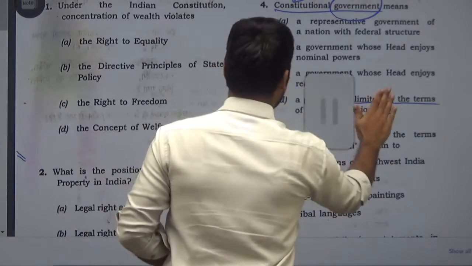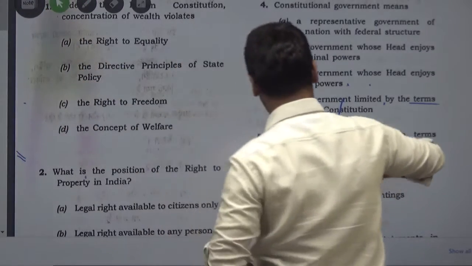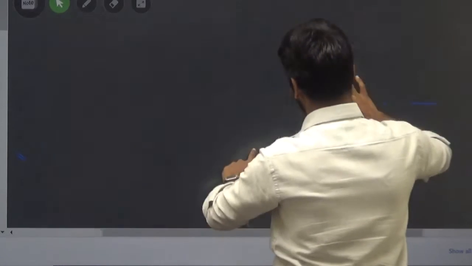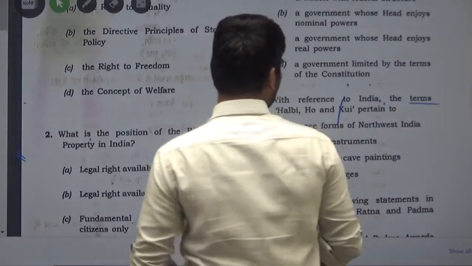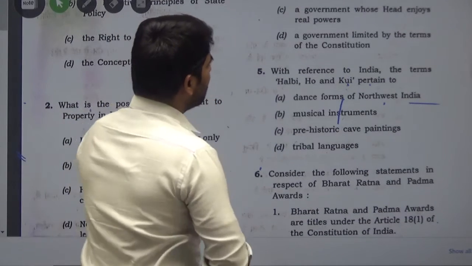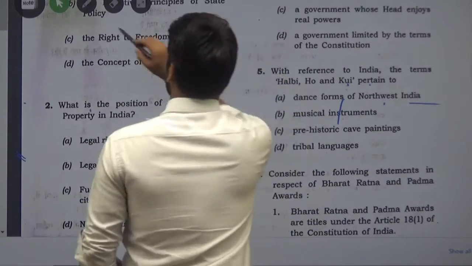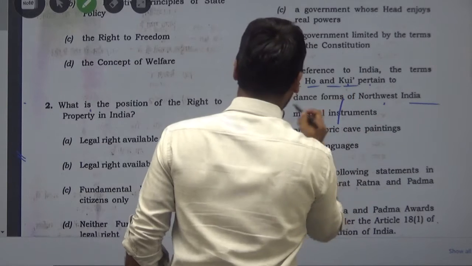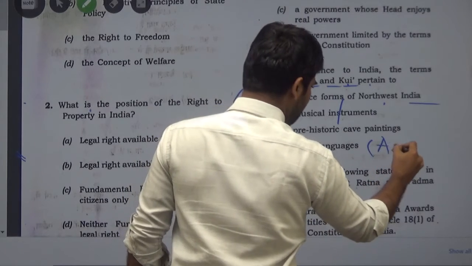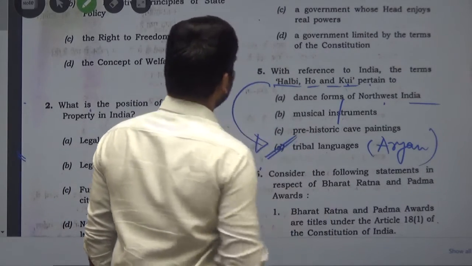Now question number 5, with reference to India, the terms Hal B, Ho and Q pertain to a term of language, a very old language, that belongs to the Aryan community. So here the answer is again D.